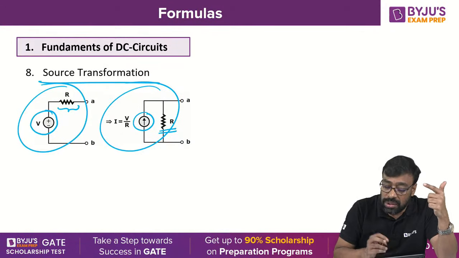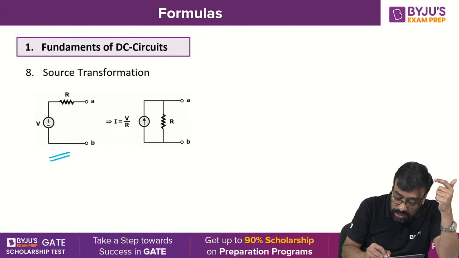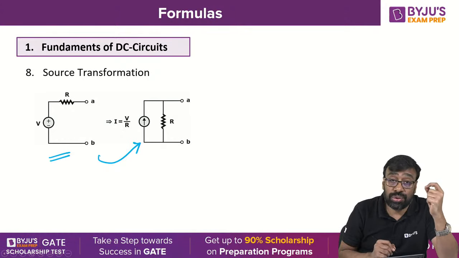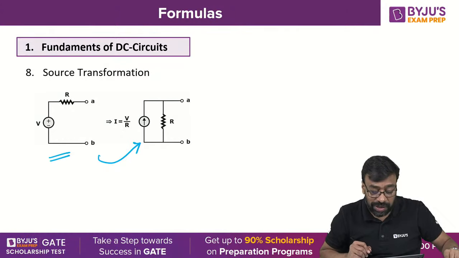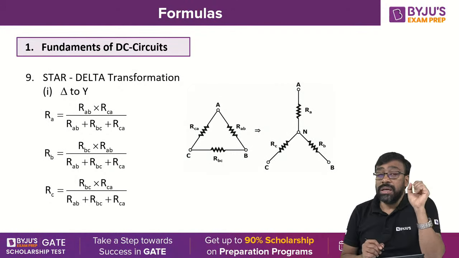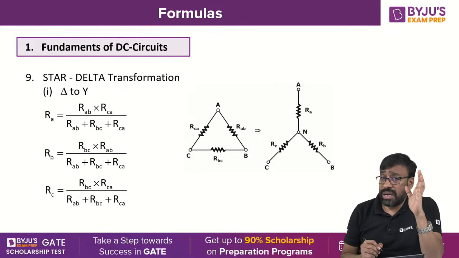Practical current source. Now, according to source transformation, a practical voltage source can be transformed into a practical current source. You understand, all of you? Okay? Well, now coming to star delta transformation. I think all of you are able to follow. Now coming to star delta transformation, first we consider the delta to star.